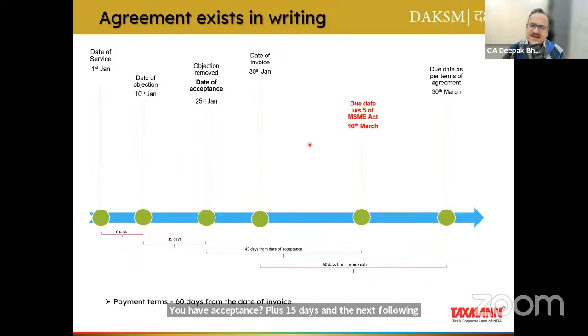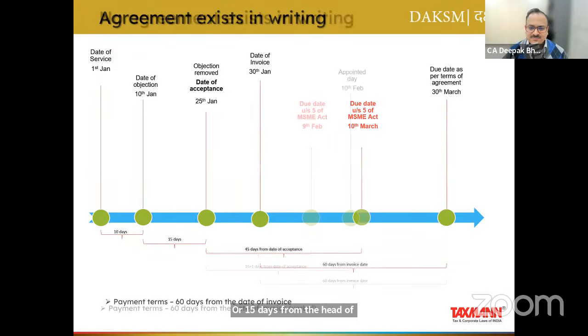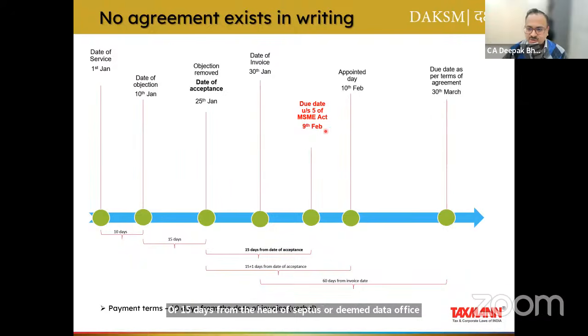So effectively, if you see both the provisions, it is either 45 days from the date of acceptance or 15 days from the date of acceptance or deemed date of acceptance, as the case may be. So actually, even though the appointed date is 10th Feb, which is 16 days, effectively the due date as per section 15 of MSME Act shall be 9th of February only.